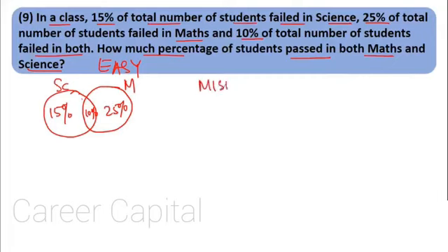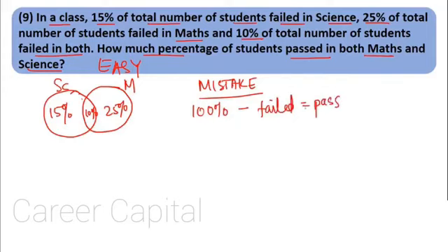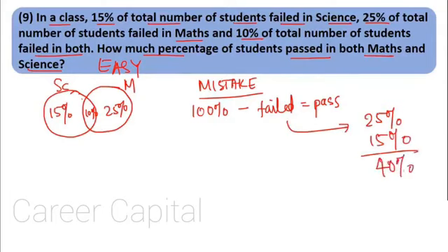Let's see what common mistake everyone makes. People who passed, what do they do? 100% is the total students minus how many students failed will give the pass percentage. Okay, this is correct. After that, they start finding out how many students failed. Okay, 25% failed in science, 15% failed in maths, so a total of 40% students failed. Correct? So what is the pass percentage? They'll take 100 minus 40 equal to 60%. So 60% students passed both in maths and science.